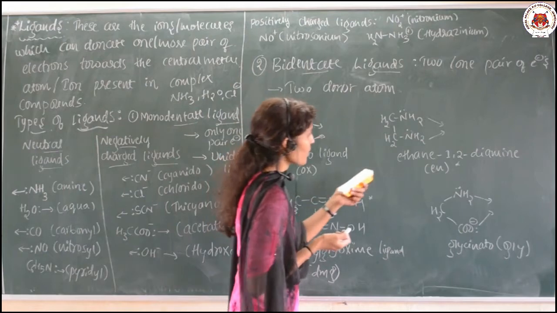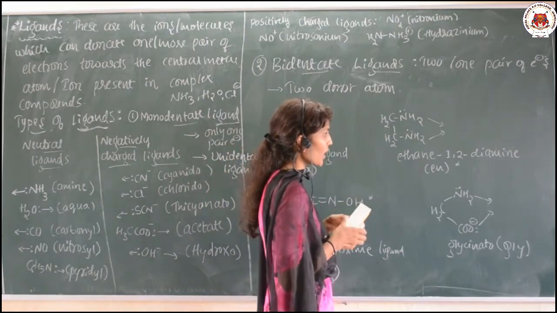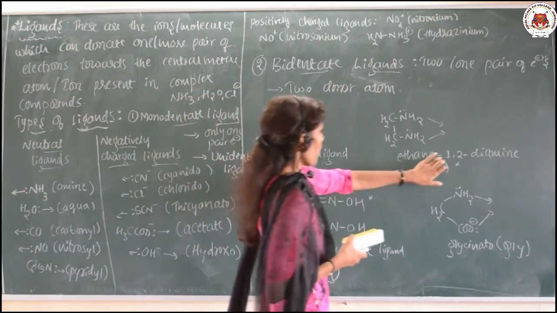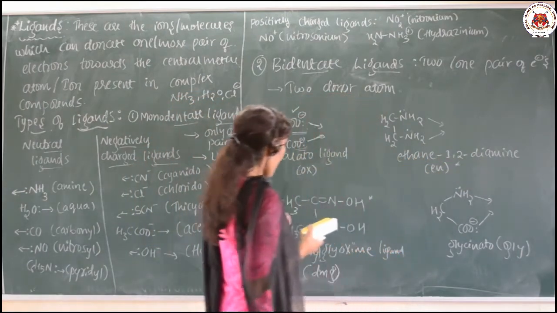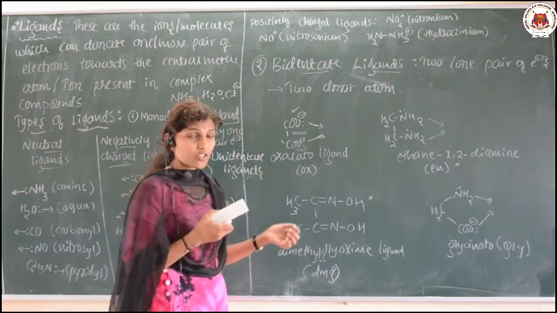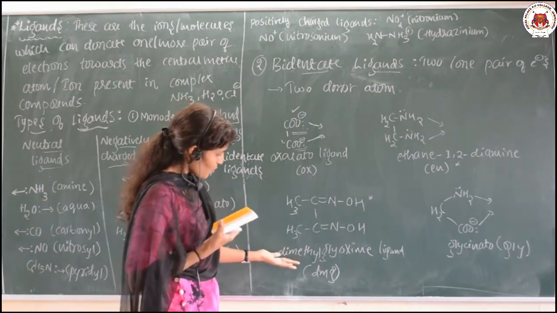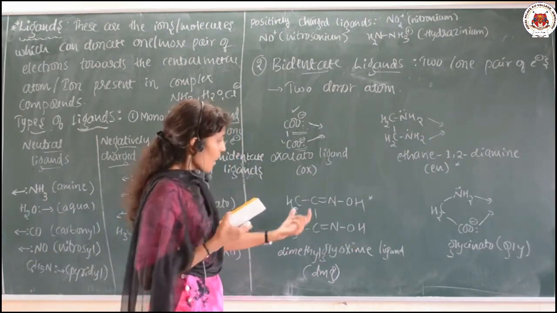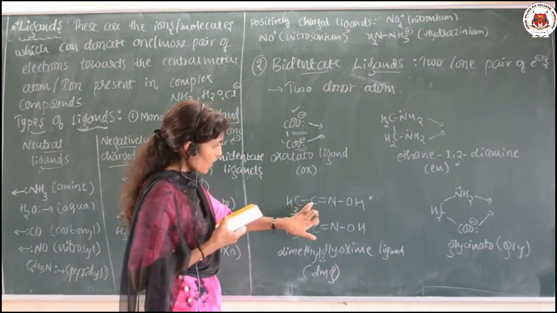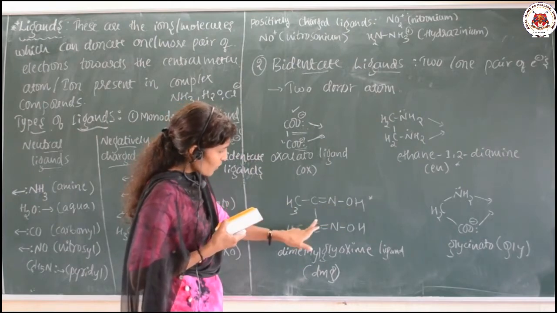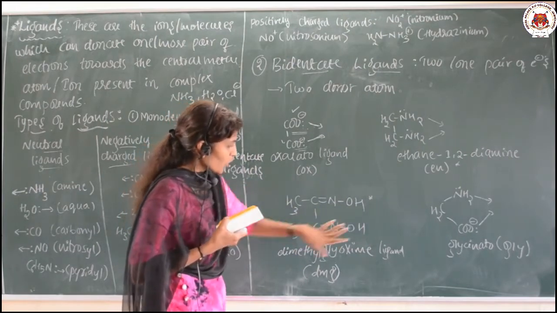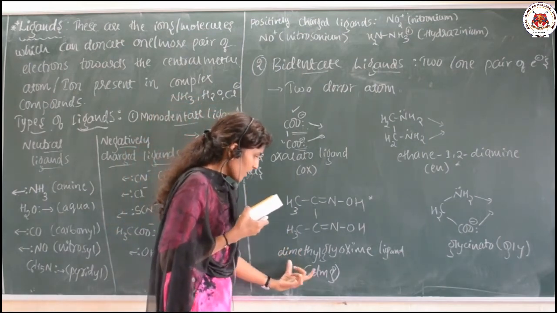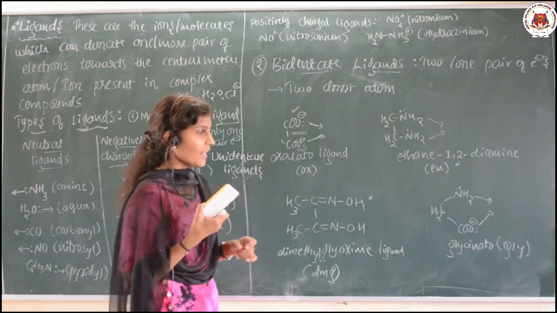And one more example is ethane 1,2 diamine, that is shortly called EN. And one more example is DMG, its expansion is dimethyl glyoxime ligand, and the structure will be like this: CH3, C double bond N OH, and for this carbon one more unit is attached. This is DMG, that is a bidentate ligand.